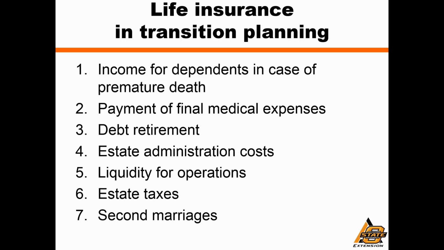If there's been a remarriage involved and we have children from a first marriage that may be actively involved in operating the farm, along with a surviving spouse that may not be their parent, we might want to have a buy-sell provision in our transition plan that allows either the children to buy out that surviving spouse or vice versa, simply because depending on the family situation, it may be difficult or awkward for those two groups to operate the farm together. That's something that we could talk about a lot more in the family communications videos, but that's one issue that we might want to address.